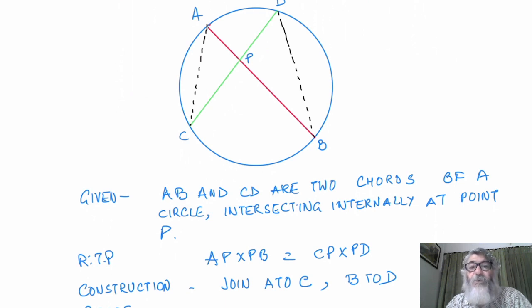So I'm going to prove these two triangles to be similar, and the property which I'm going to use is: angles in the same segment of a circle are equal.